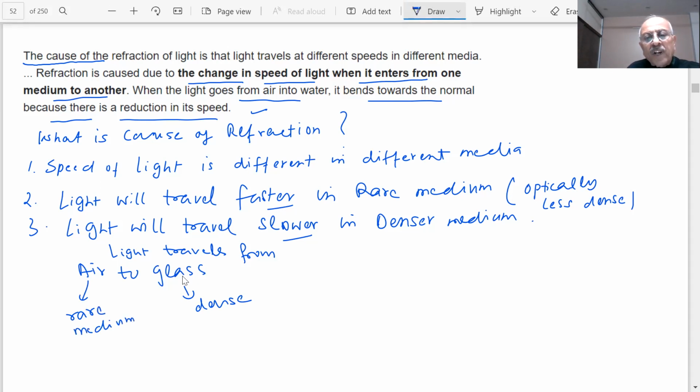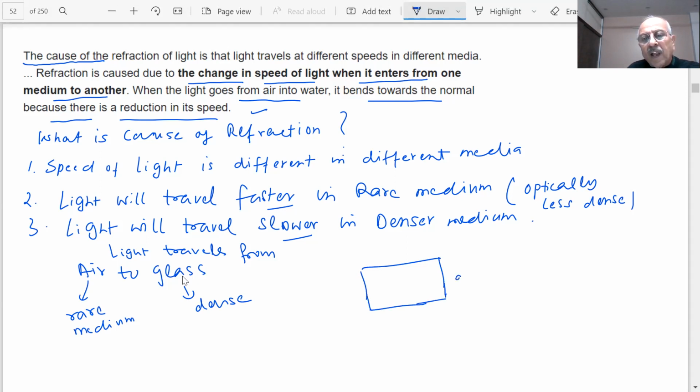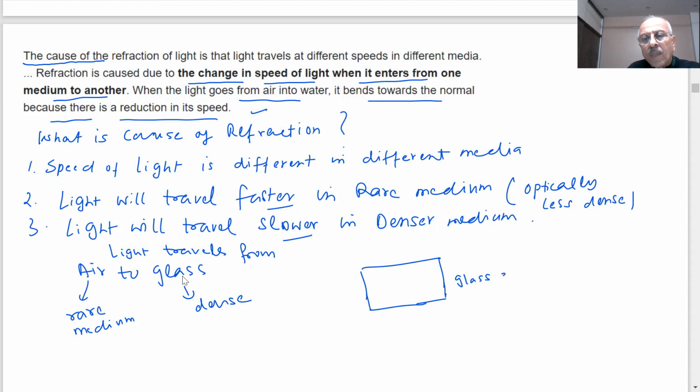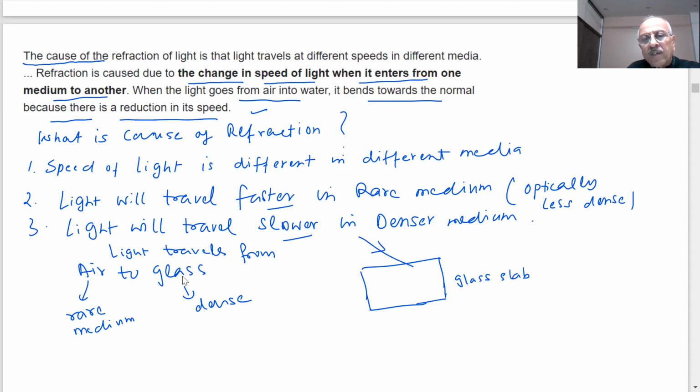If I consider a glass slab, light is coming like this, students. This is the normal, and that is 90 degrees. The light doesn't go straight, but it bends towards the normal. You can see the light has not gone straight, it has bent towards the normal.